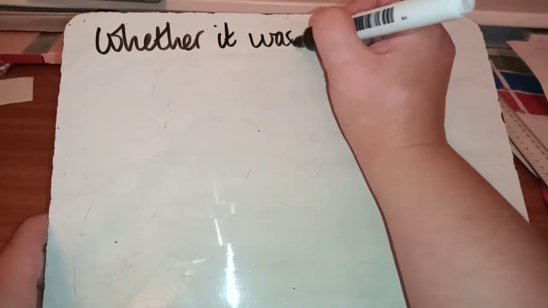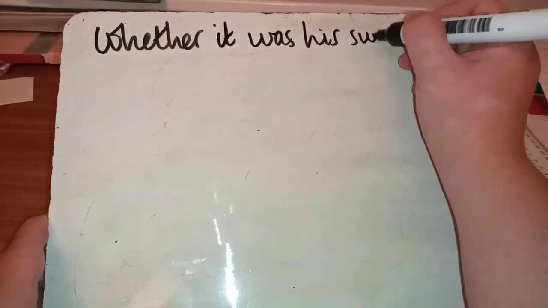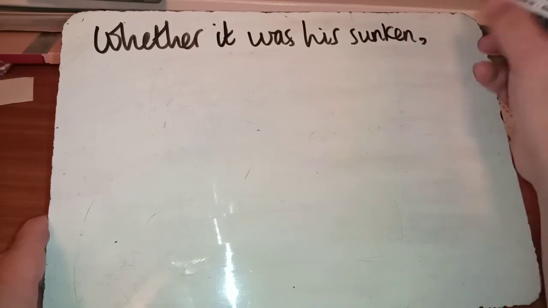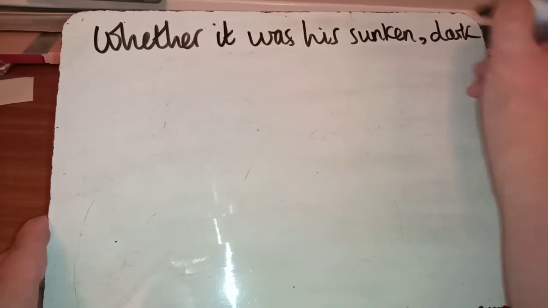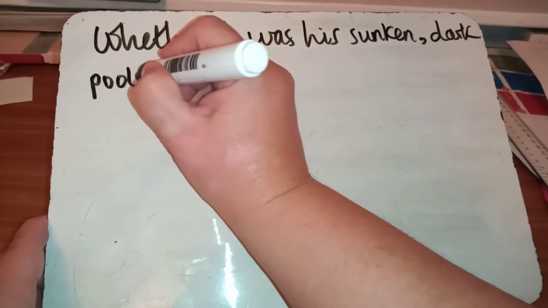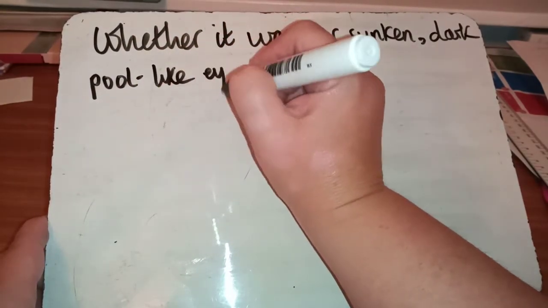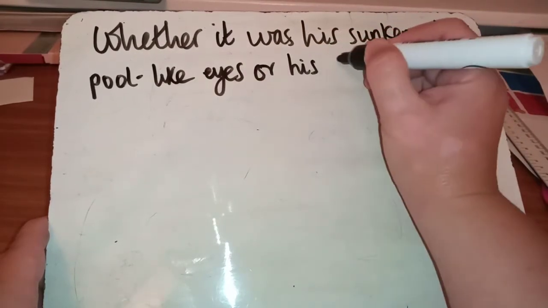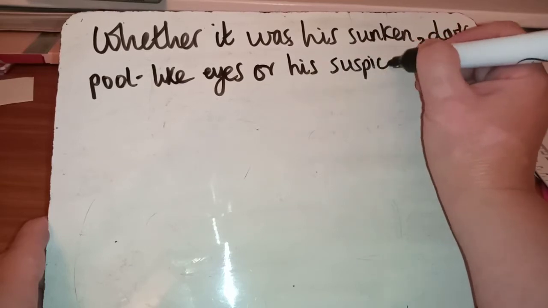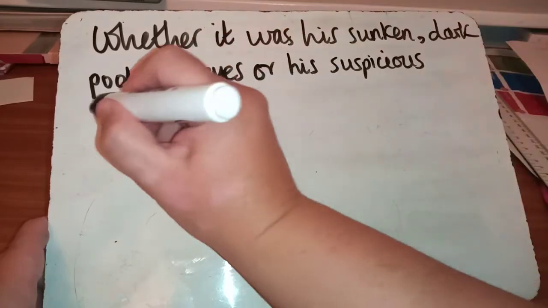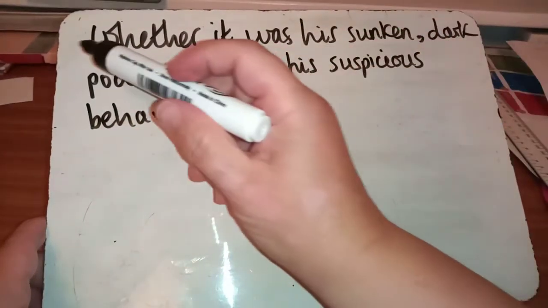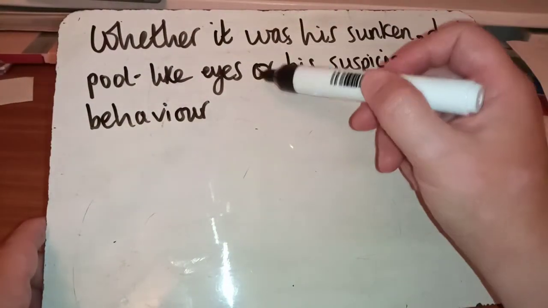Okay, whether it was his sunken, that's it, his sunken, it's an expanded noun phrase, so I'm going to have a comma, dark, pool-like eyes, or his suspicious behaviour. So that's the sentence structure that I want you to practice, whether it was ... or ...